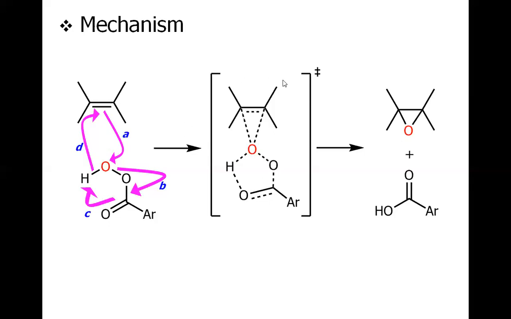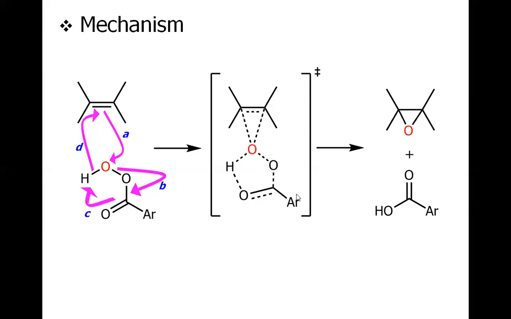So this is the transition state in the middle, and the dotted bonds mean the bonds are being formed or broken. For example, this pi bond is going to be broken, so it is shown in a dotted line, and the new CO bond is going to form, again dotted. This OO bond is going to break, again shown dotted, and a pi bond is going to form, so it is dotted too.